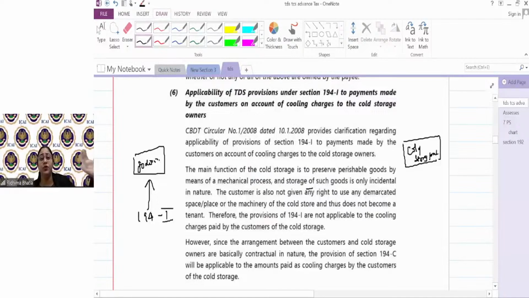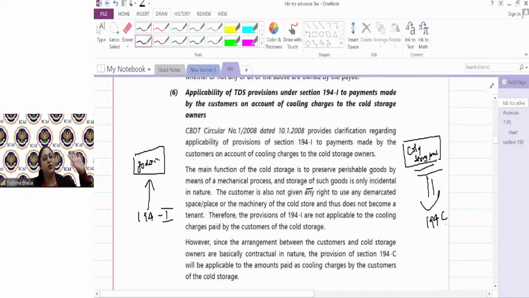Proper cooling temperature होता है of -degree Celsius. Everything is taken care of, right? अब obviously मैं ये नहीं कह सकती कि the money which I'm paying to that person is of the nature of rent because I'm using the space. No, since the person is providing me a proper facility in the form of cold storage along with space, that tax has to be deducted under 194C.